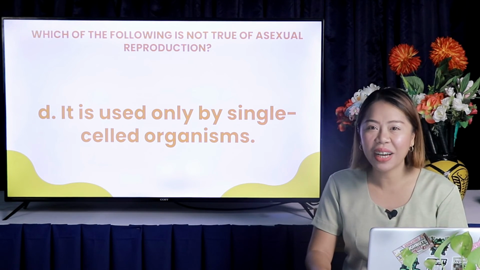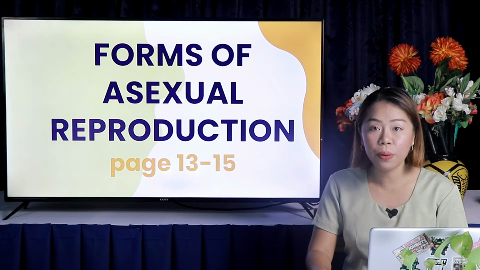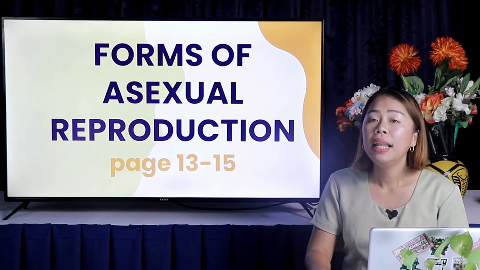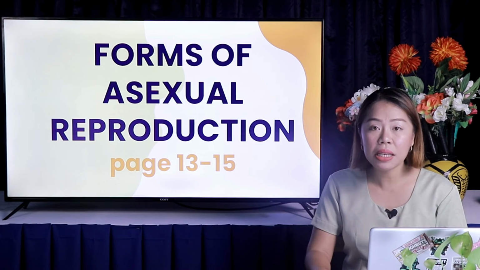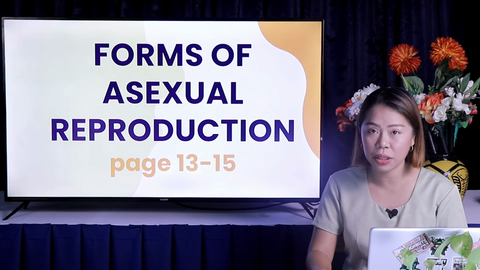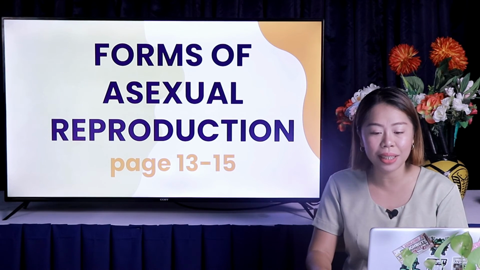You are doing great, students. We are now at part 2 of our discussion. Let us enhance your understanding of the types of reproduction. There are many ways to reproduce asexually. Humans and other animals can only perform sexual reproduction, but plants can do sexual reproduction and asexual reproduction. Let us examine other forms of asexual reproduction.